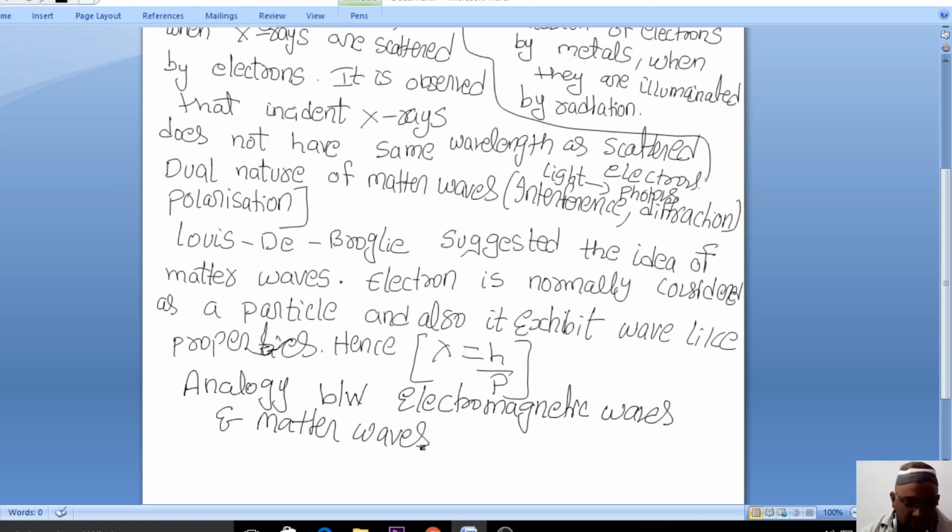Electromagnetic waves, you know, behave like particles, and particles like electrons behave like waves. This is called matter wave. So what is actually a matter wave?